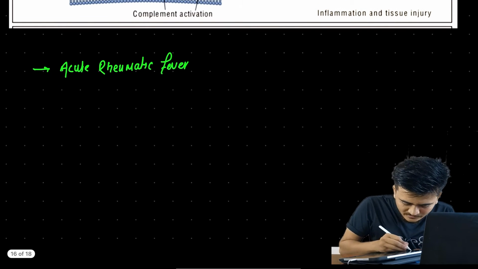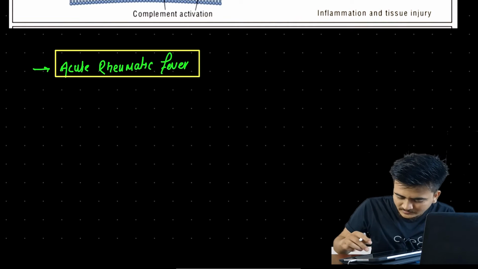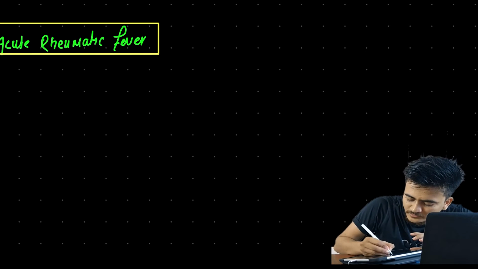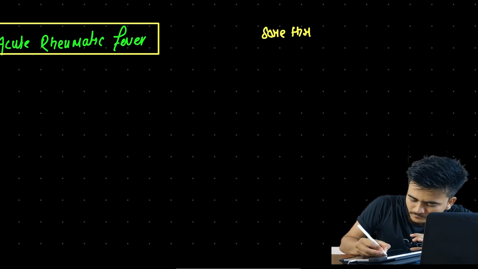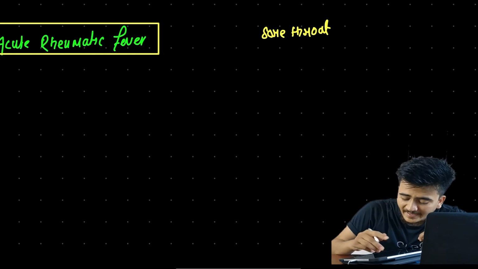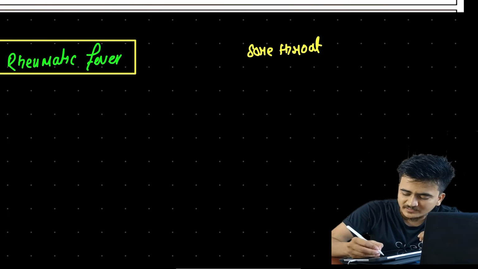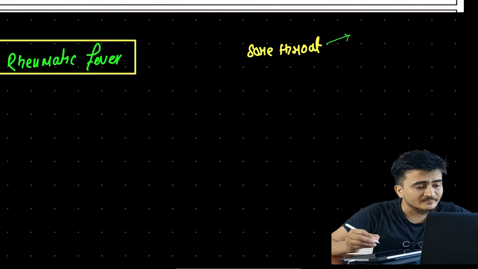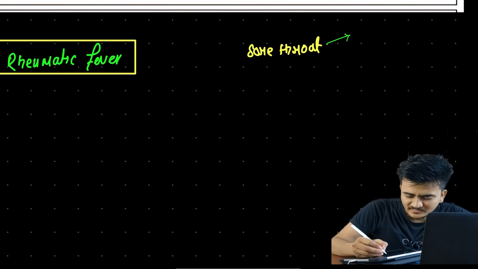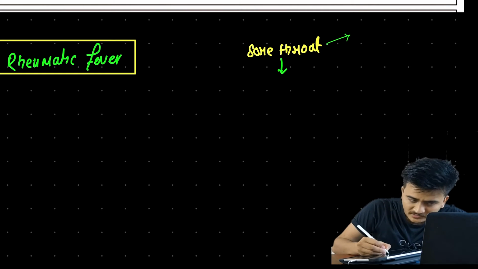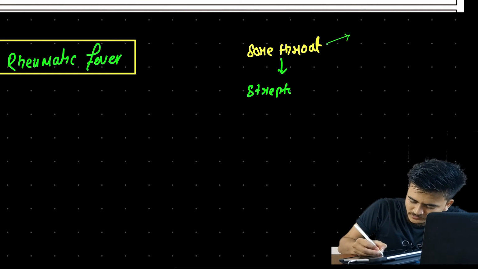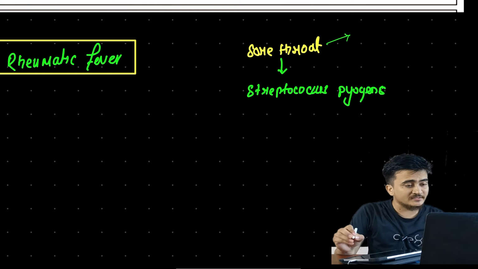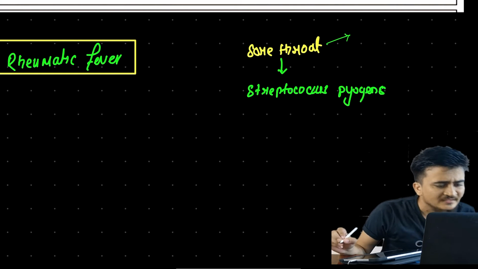Okay, what will happen here is, let us take one child. What is happening in the child? The child is suffering from sore throat, and the reason for sore throat, in maximum cases, is viral infection, but here the cause of sore throat is Streptococcus pyogenes. It is causing sore throat in children. It is an example of bacteria, right?